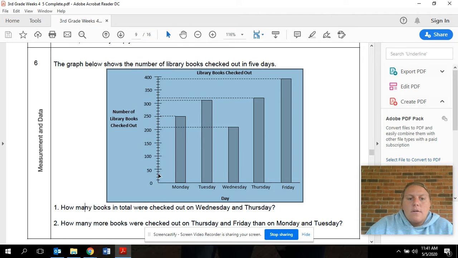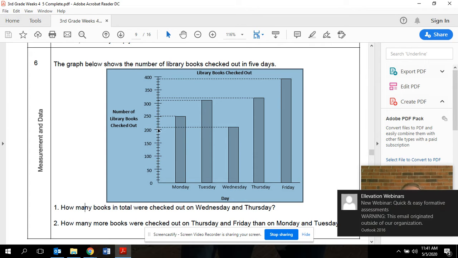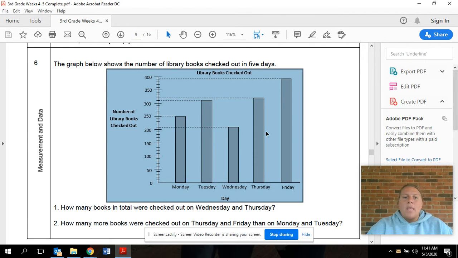10, 20, 30, 40, 50. So we know that each of these little small lines right here, and even all the way up here, equal 10. So I have 10, 20, 30, 40, 50, 60, 70, 80, 90, 100, and so on all the way up the graph, okay?